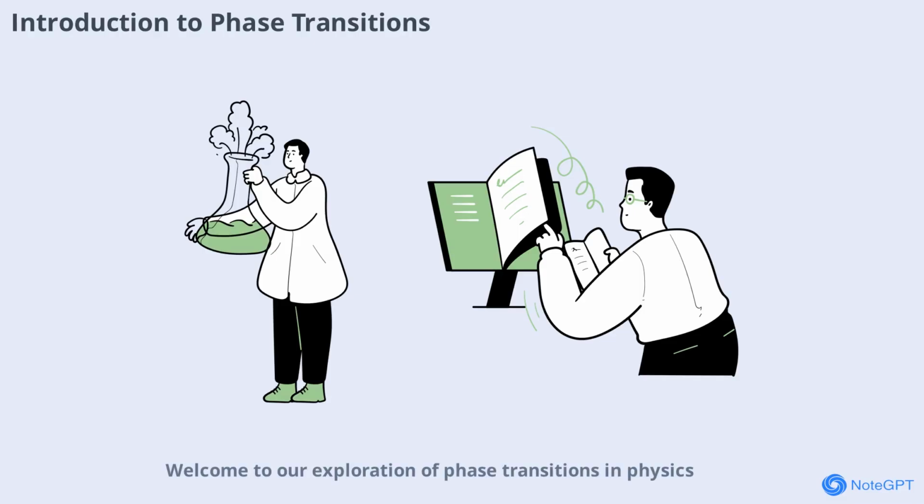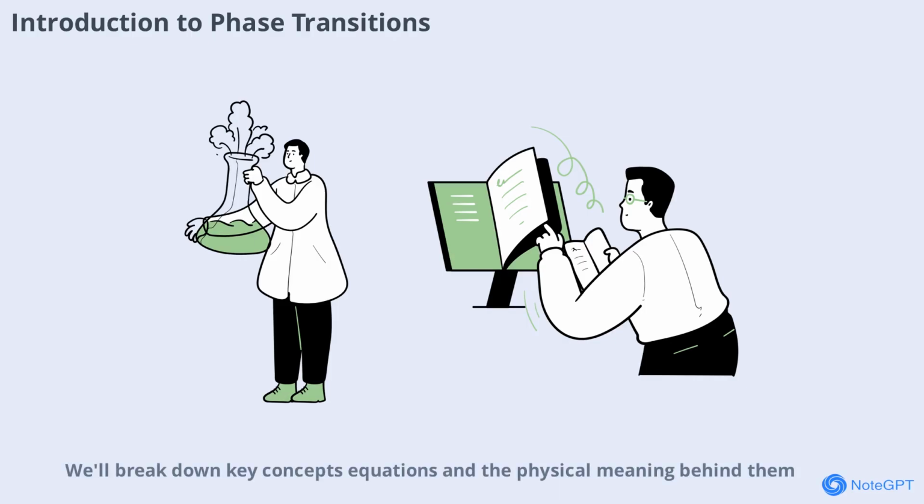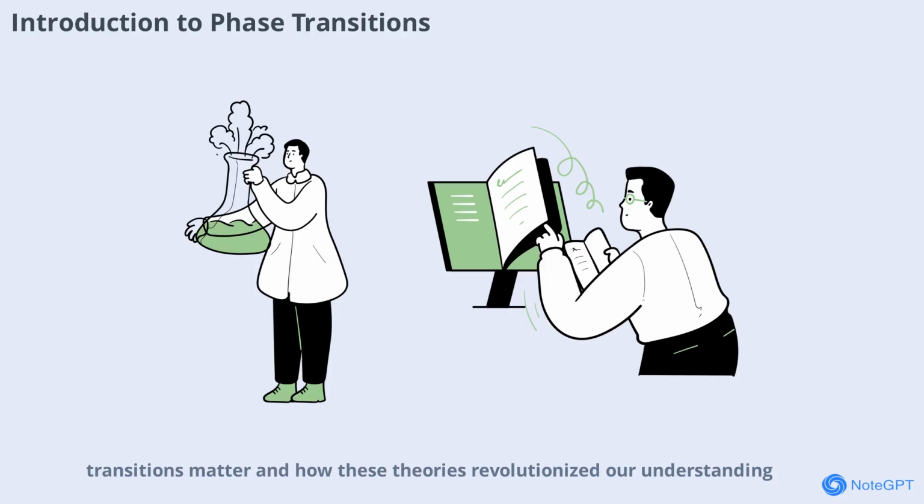Welcome to our exploration of phase transitions in physics, where we dive into the mathematical frameworks that help us understand how materials change their state. Today, we'll focus on two influential theories, Landau theory and Bragg-Williams theory. These approaches provide deep insights into the behavior of systems near critical points, such as when a material transitions from disordered to ordered states. We'll break down key concepts, equations, and the physical meaning behind them, making complex ideas accessible and engaging. Let's begin by setting the stage for why phase transitions matter and how these theories revolutionized our understanding.